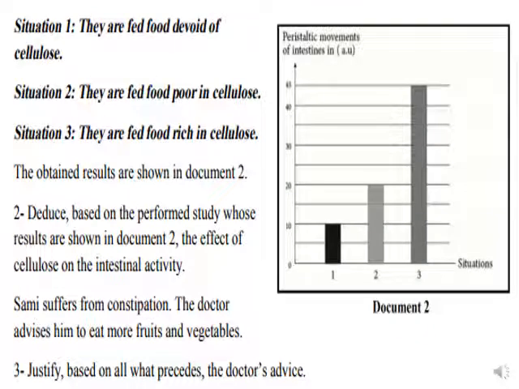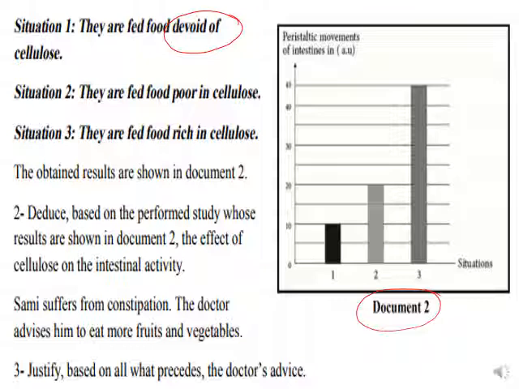Situation number one, they are fed food devoid of cellulose. Devoid of cellulose means without cellulose. Situation two, fed with food poor in cellulose. And situation number three, they are fed with food rich in cellulose, meaning a high amount of cellulose. The obtained results are shown in document 2.